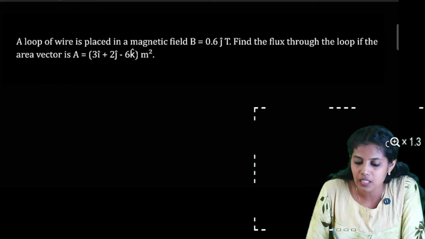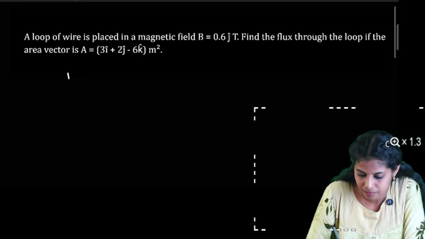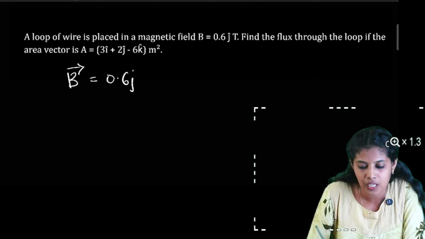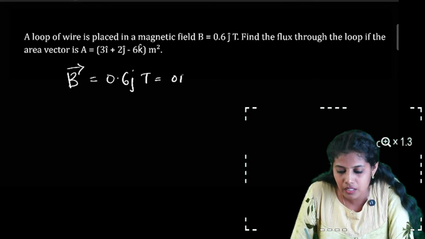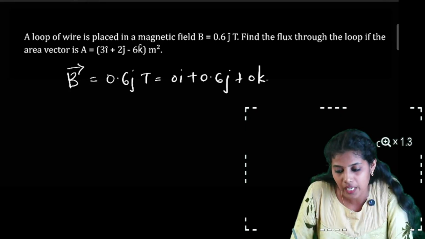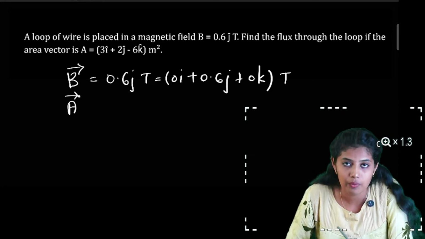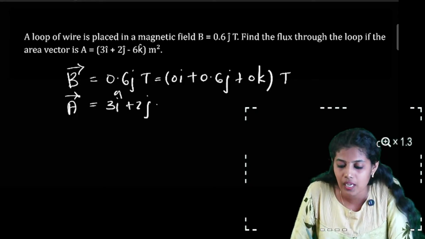Therefore, we can write the vector B is equal to 0.6J. Since only one component is given, we can write it more clearly as 0I plus 0.6J plus 0K Tesla. The area vector can be written as A is equal to 3I plus 2J minus 6K meter square.